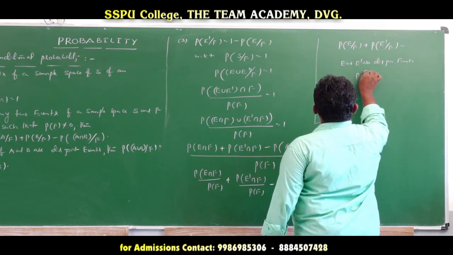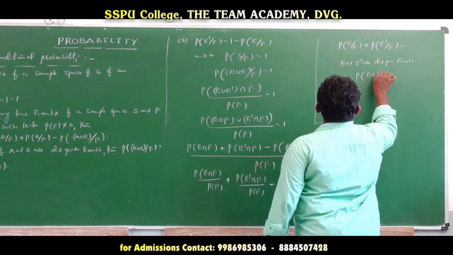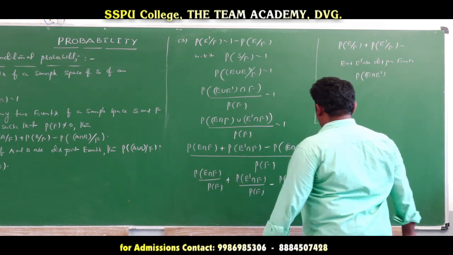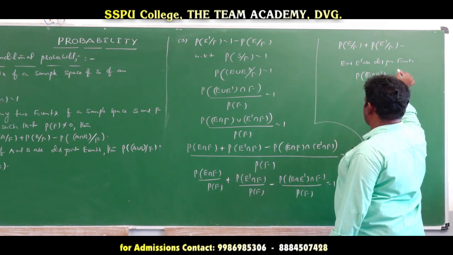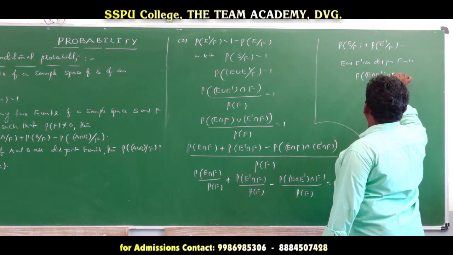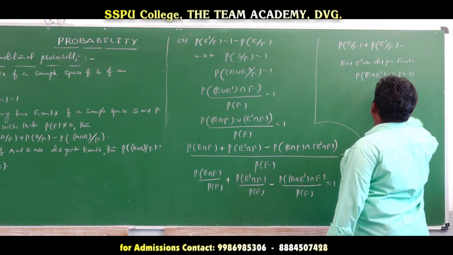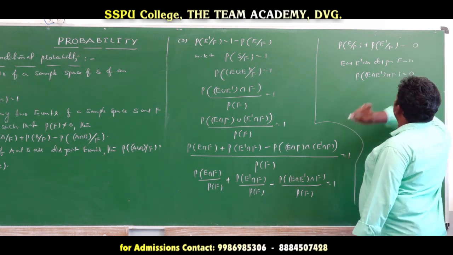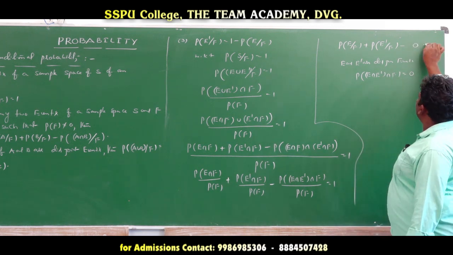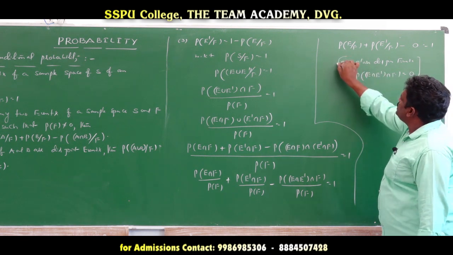So the probability of E intersection E complement divides F, or intersection F, is equal to 0. So this total value becomes 0. That is equal to how much? 1.